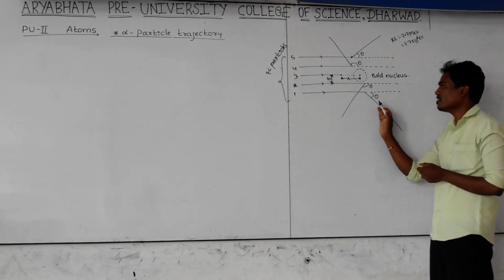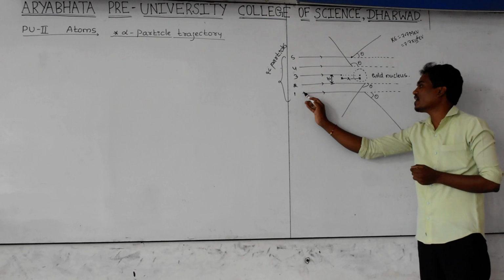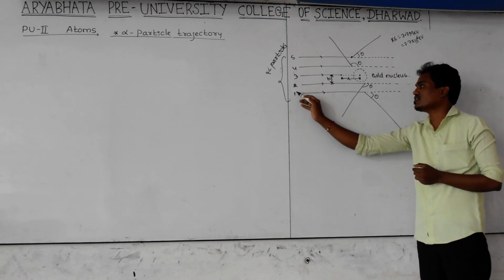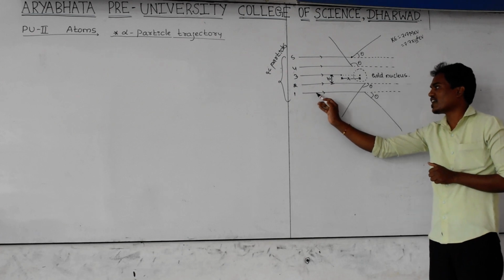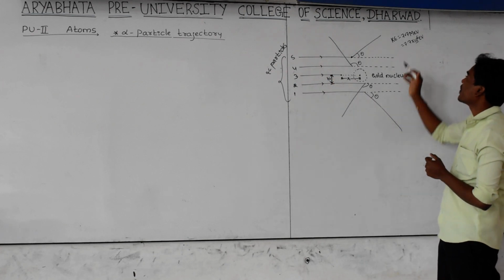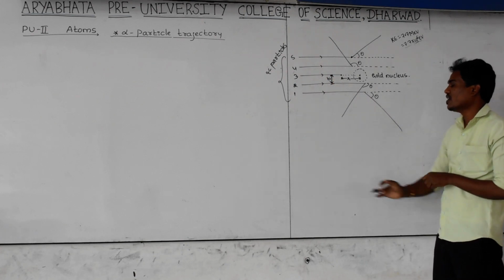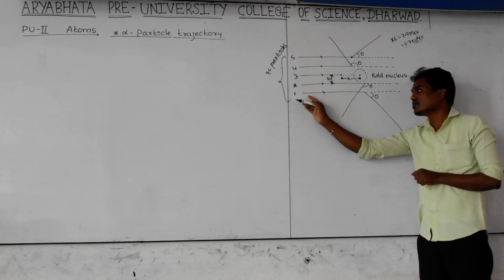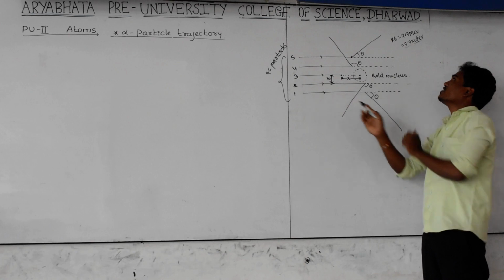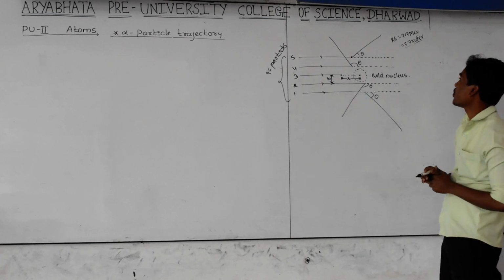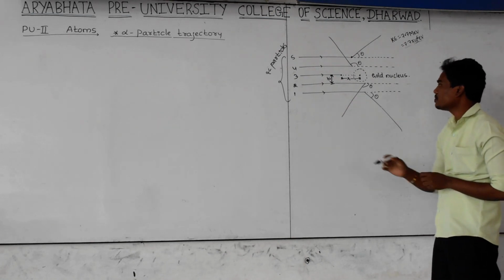And what is theta here? Whenever the alpha particle is moving, for example, just consider the first particle. The first alpha particle is moving in a straight direction. All the alpha particles are moving with this much kinetic energy. I considered only the first one. Whenever the first particle is moving in a straight direction, with a kinetic energy of 7.7 times 10 to the power of 6 electron volt.